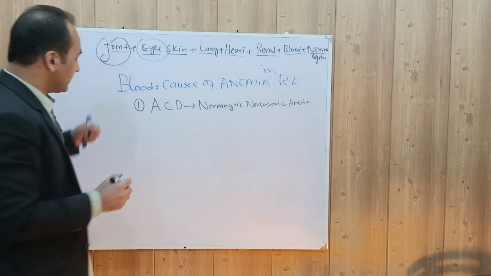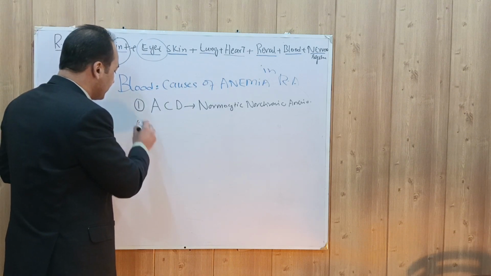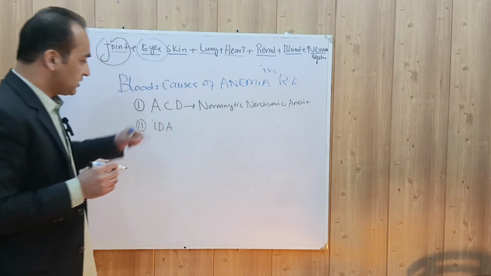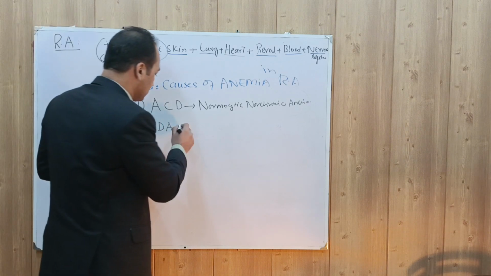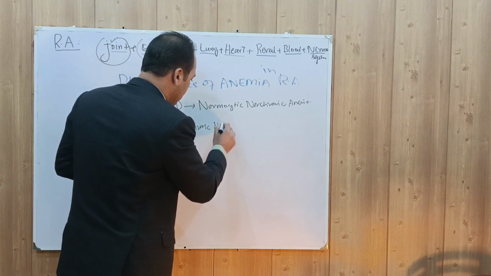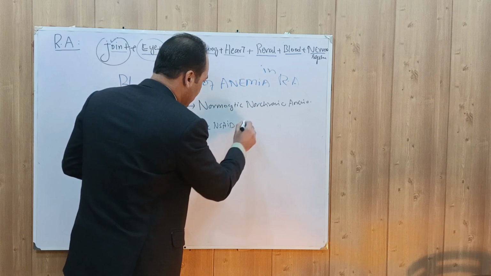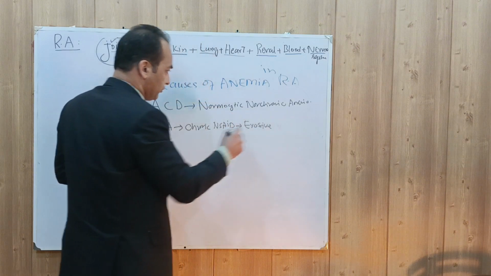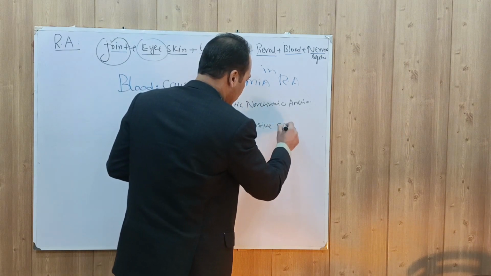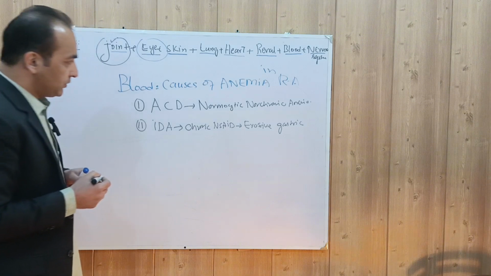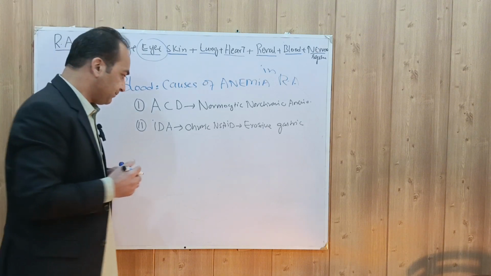But rheumatoid arthritis can also cause iron deficiency anemia. This is due to chronic NSAID use. It will cause erosion of the gastric mucosa, and there will be chronic bleeding. Chronic bleeding will lead to iron deficiency anemia.